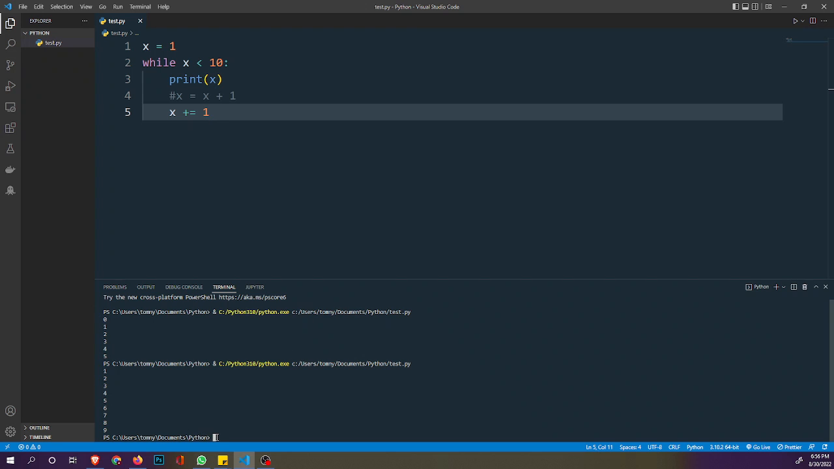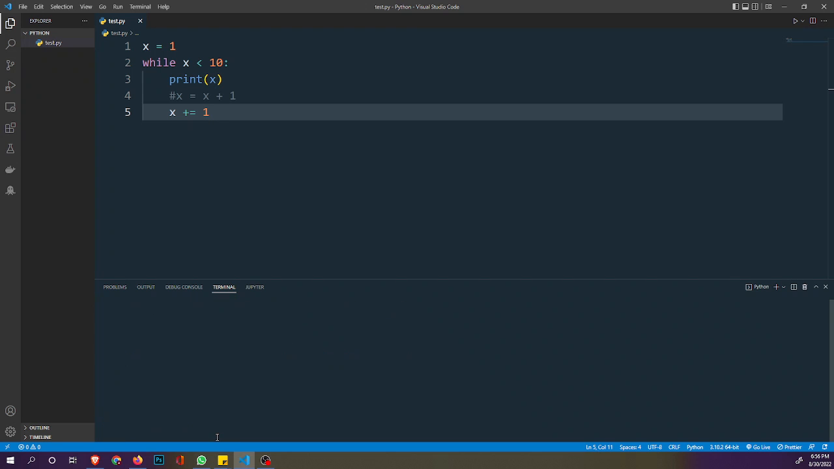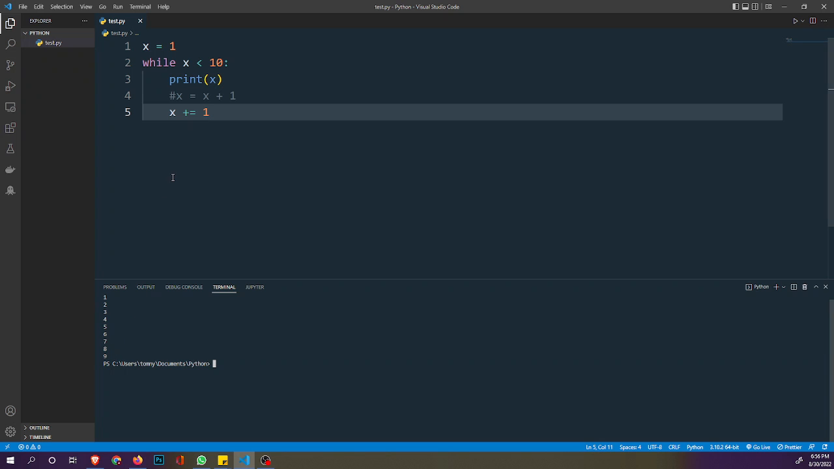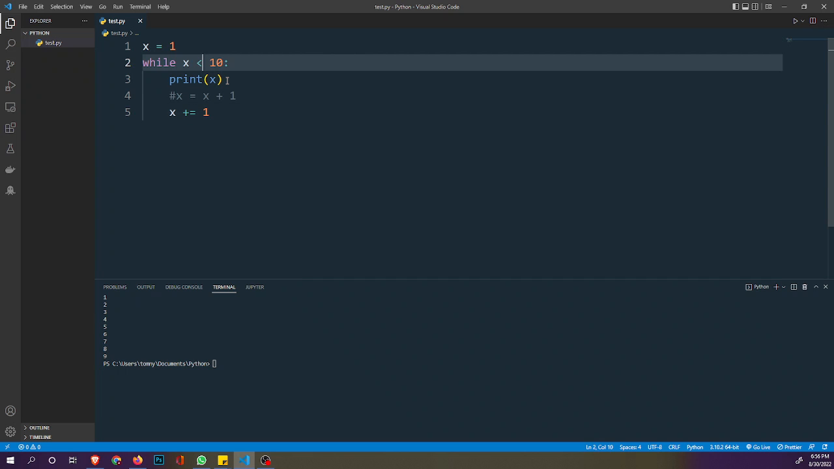And let's run this again. You can see we have 1 to 9, because we said so far as x is less than 10. If we say less than or equal to 10, we make 10 inclusive. And if we clear this and run this program again, we have 1 to 10.